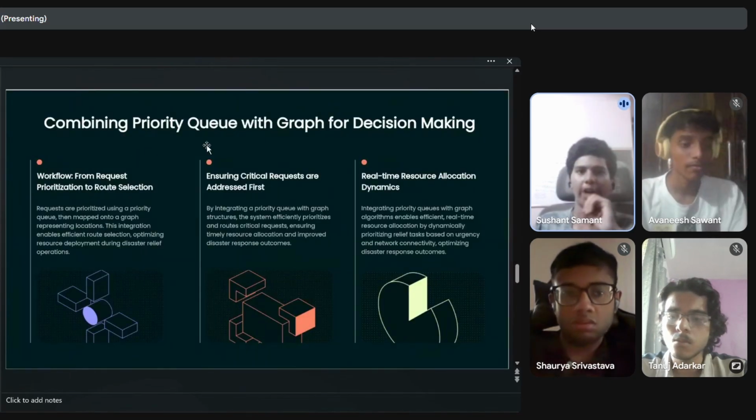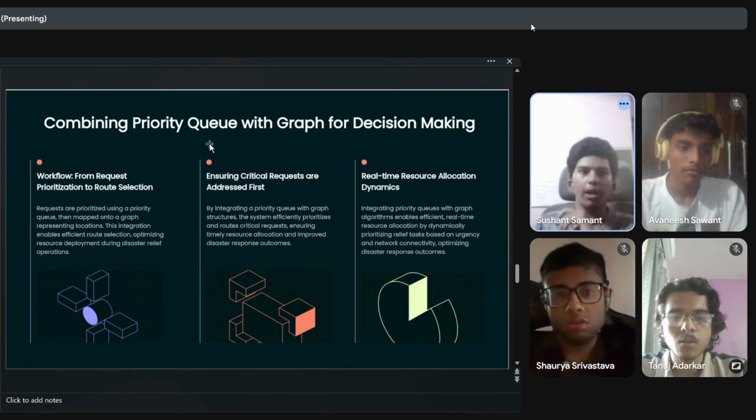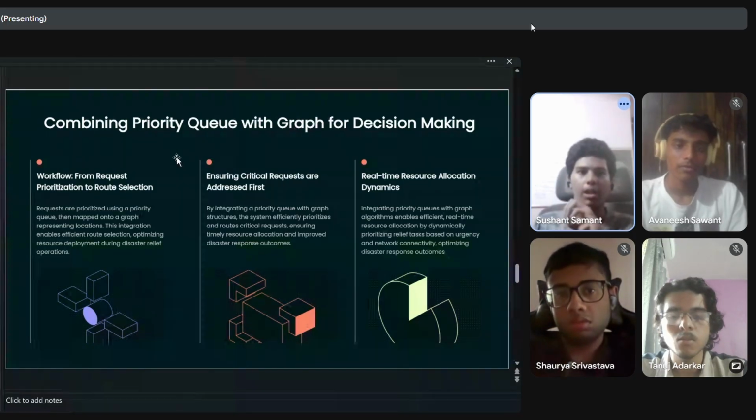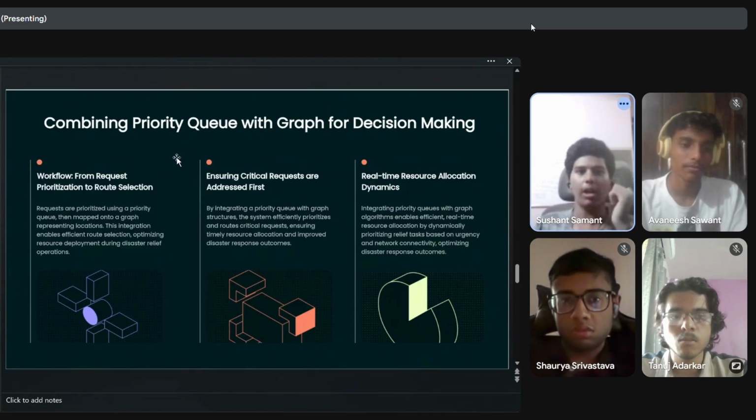These are combining priority queue and graph for decision making. It improves workflow, and representing locations is made easier. This integration enables efficient route selection, optimizing resource deployment during disaster relief operations. And it efficiently prioritizes and routes critical requests, ensuring timely resource allocation and improved disaster response outcomes.